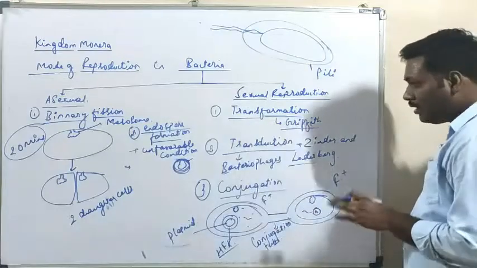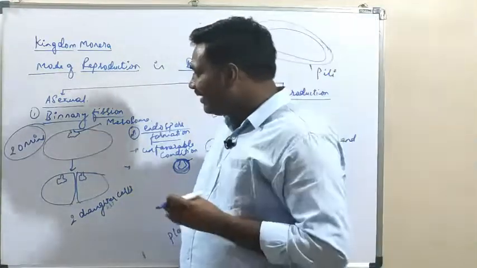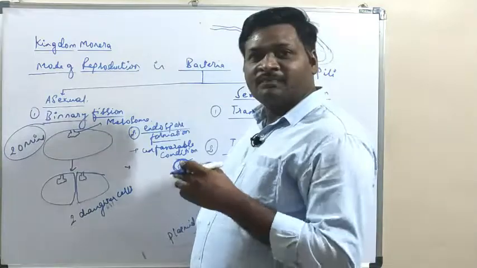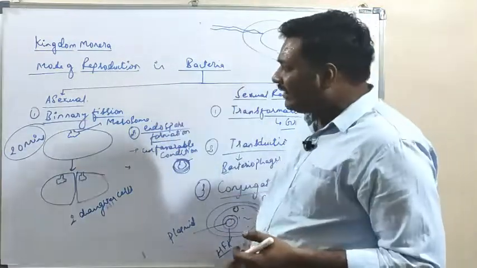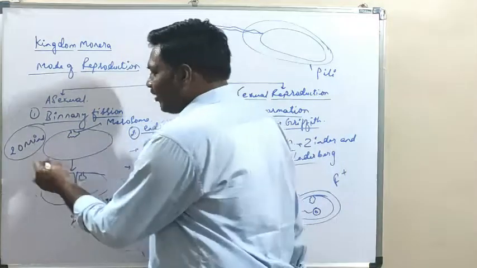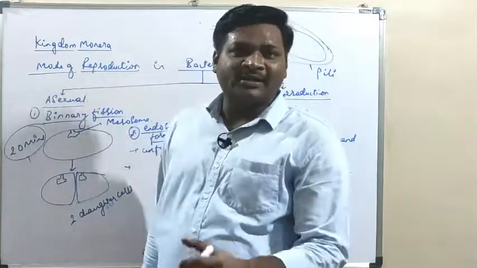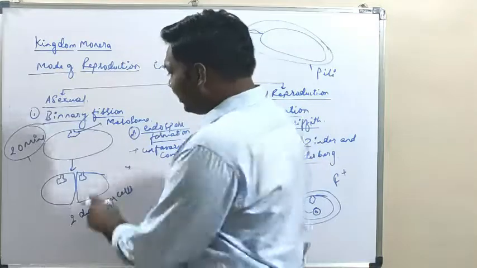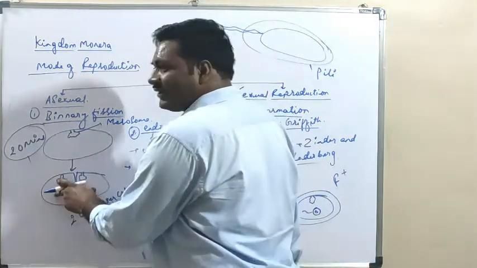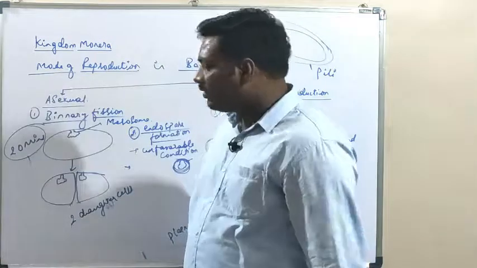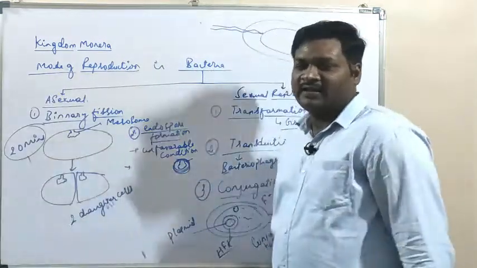Now one more point I would like to add here is about the reproduction seen in bacteria, whether it is asexual or sexual. Bacteria multiply within 20 minutes. See here, 20 minutes is the replication time of the bacteria. So in binary fission also we can see that from one bacterial cell there will be formation of two bacterial cells, or two daughter cells, within 20 minutes itself.